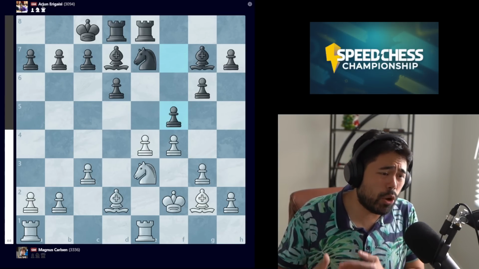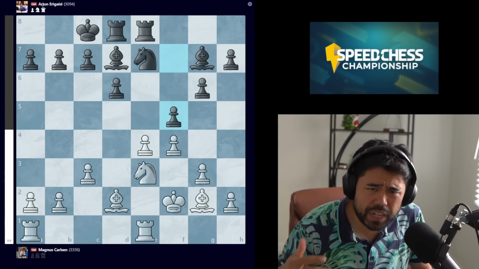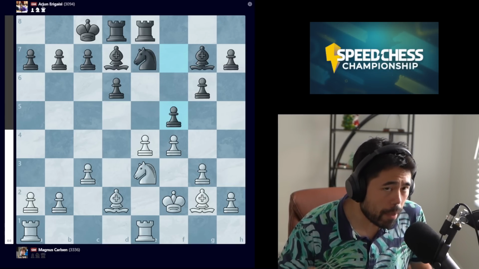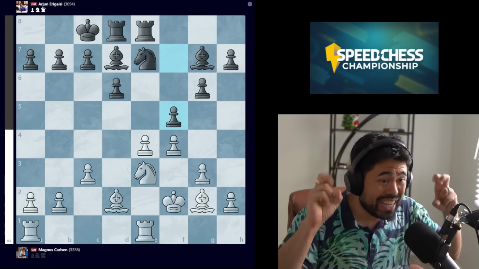Now at this point, the opening phase is over, the middle game phase is over. We're in the endgame. It's a very balanced position here. Neither side really has an advantage. But keep in mind, this is Magnus Carlsen, who's made a living over his chess career of winning quote-unquote drawn endgames.